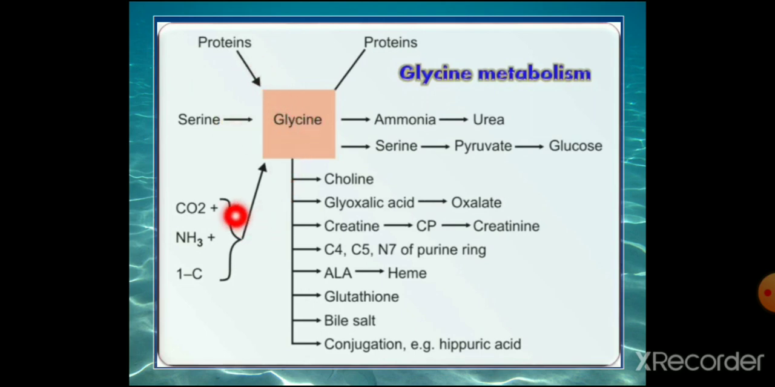So this is the picture where the overall glycine metabolism is shown: how glycine is formed from protein degradation, from serine, and from carbon dioxide, ammonia and one carbon together by glycine synthase, then formation of proteins, mainly collagen. It is excreted as ammonia, and ammonia is converted to urea and excreted. It is used for the synthesis of serine. Serine can be converted to pyruvate by serine dehydratase. Pyruvate is finally converted to glucose through gluconeogenesis. Then choline formation, and glycine and glyoxylic acid are converted to oxalate. Creatine is synthesized, converted to creatine phosphate, and finally excreted as creatinine.